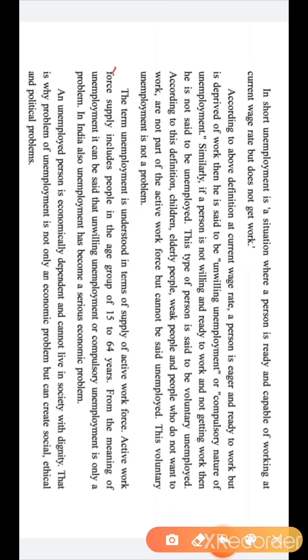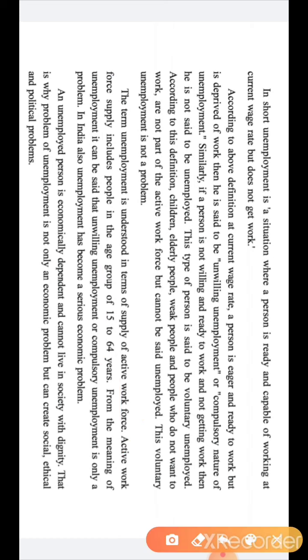Students, now we will learn the next para. See, the term unemployment is understood in terms of supply of active workforce. Active workforce supply includes the people who are in the age group of 15 to 64 years. Fit this in the mind. Active workforce age is 15 to 64 years. This comes for MCQ and one line. Below 15 is considered child labor and it is illegal.